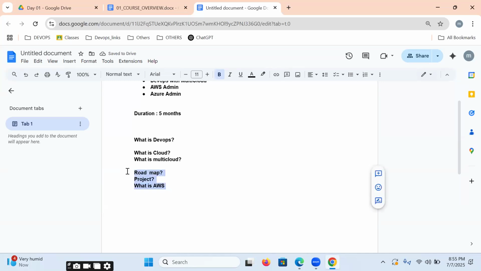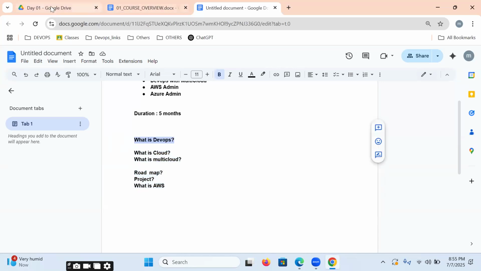Slowly we'll migrate into practical oriented classes. From the third day onwards we start the practicals, and everything will be implemented in front of you. The recorded sessions will be provided from the third day onwards. That is exactly this 3 day plan.